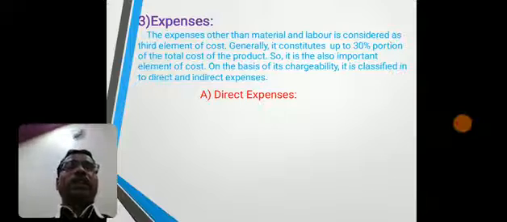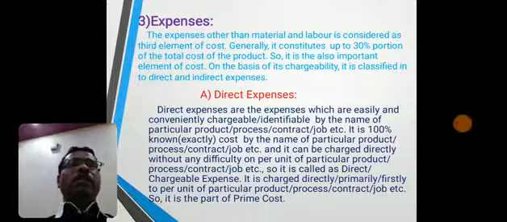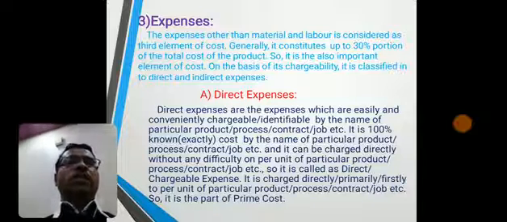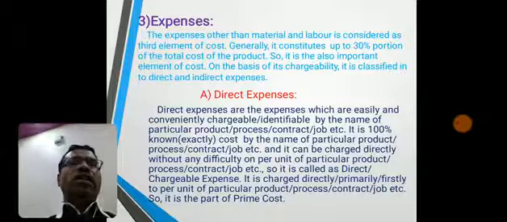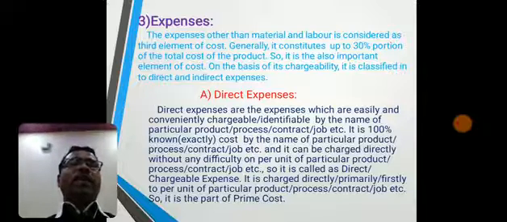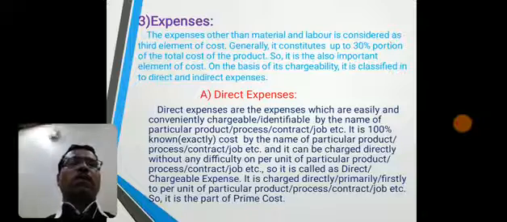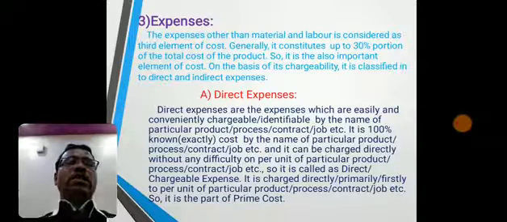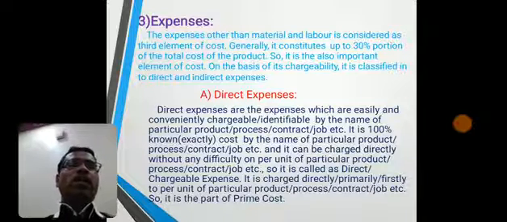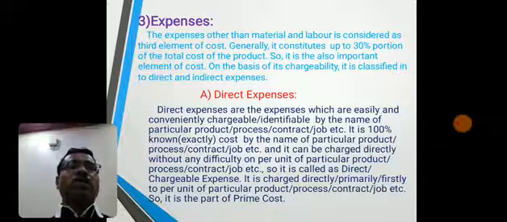Firstly, direct expenses. Direct expenses are also called as chargeable expenses. Direct expenses are the expenses which are easily and conveniently chargeable or identifiable by the name of a particular product or process or contract or job, etc. It is 100% known or exactly known cost by the name of particular product, process, contract, job, etc. and it can be charged directly without any difficulty on per unit of particular product, process, contract, job, etc. So it is called as direct or chargeable expenses. It is charged directly or primarily, firstly, to per unit of particular product, process, contract, job, etc. So it is the part of prime cost.